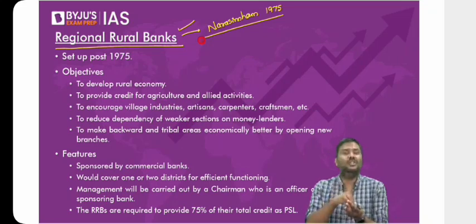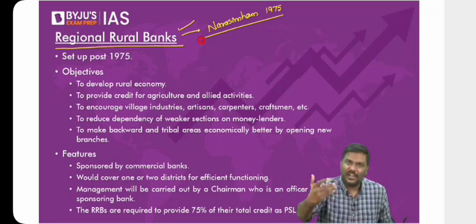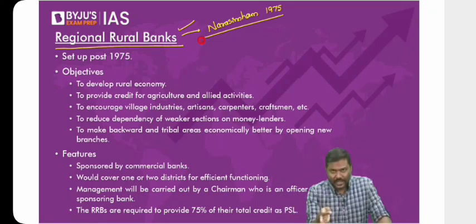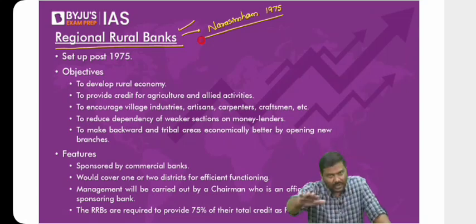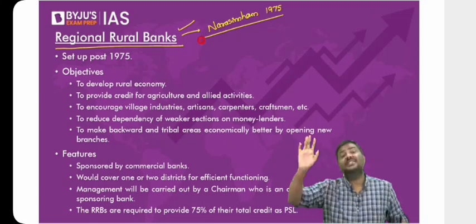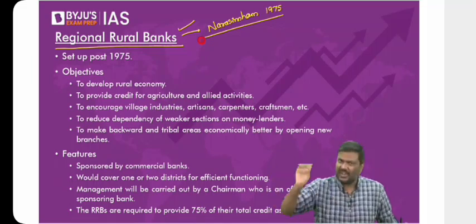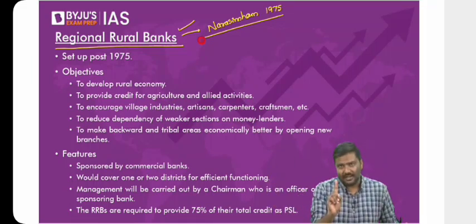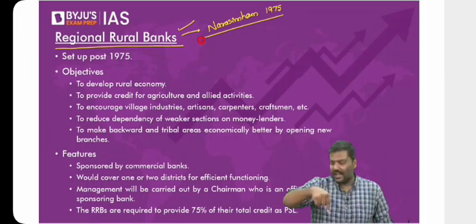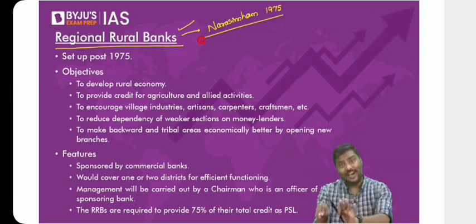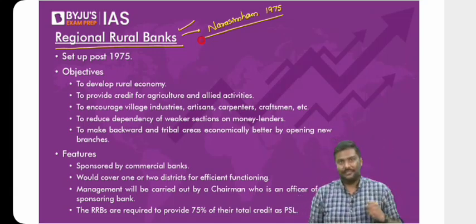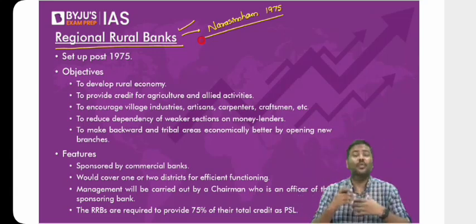Remember this: even today, the Government of India itself says that not all villages in India have banks. That's the reason one of the targets set by the Government of India is to ensure that in a radius of 5 kilometers of every village, we have at least one bank. Even today we are targeting that, and we are talking about the 1970s, 1960s. So you can imagine what the situation was at that point of time.